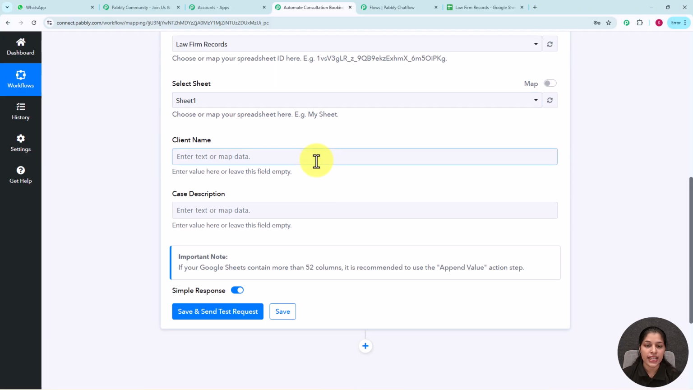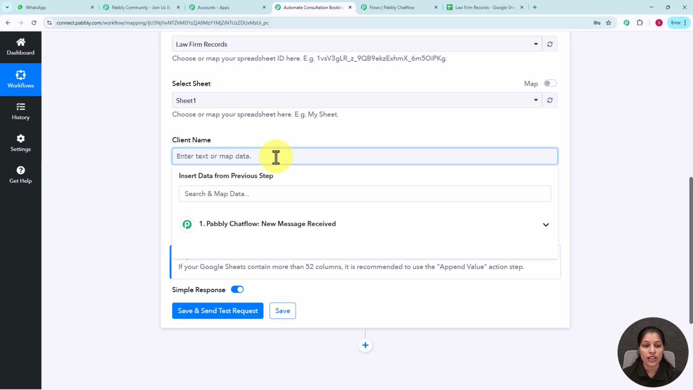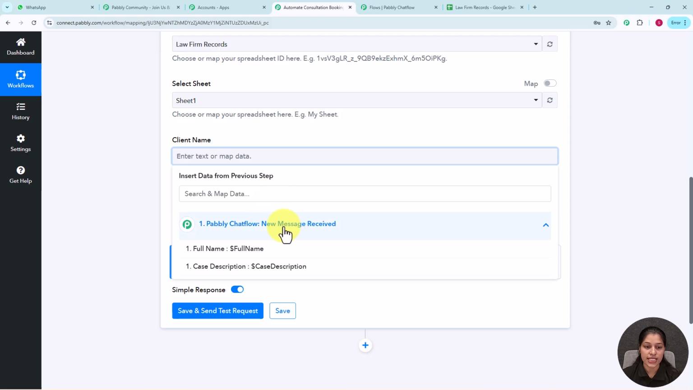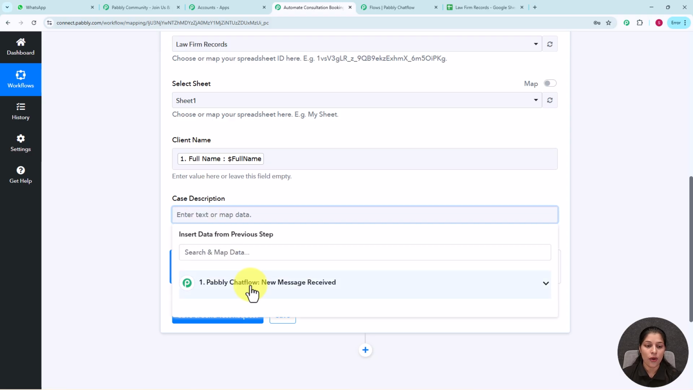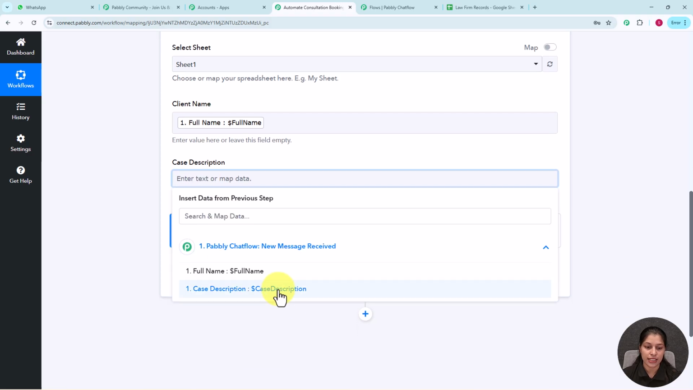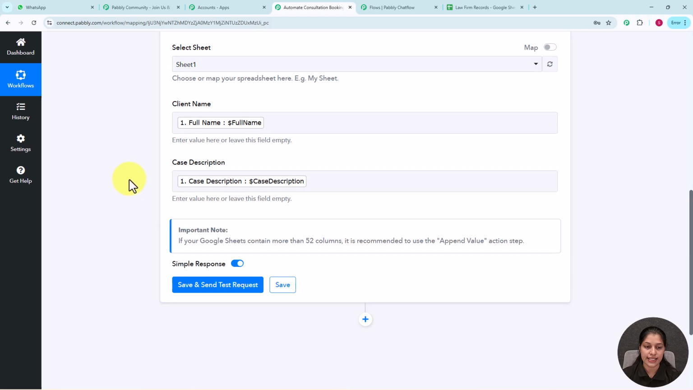Now we are getting two fields for mapping, that is client name and case description. So I am going to map these fields from the responses which I have received from the Pabbly Chatflow. So for that you simply have to perform the mapping from the responses. So I will be selecting this Pabbly Chatflow, and from this I am going to select my client name as full name. So I have mapped my client name, and now I am going to map my case description. So I will be selecting this case description over here.